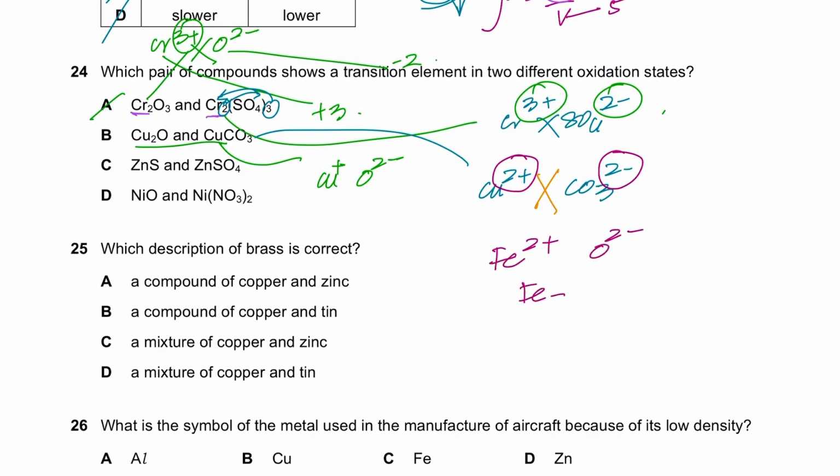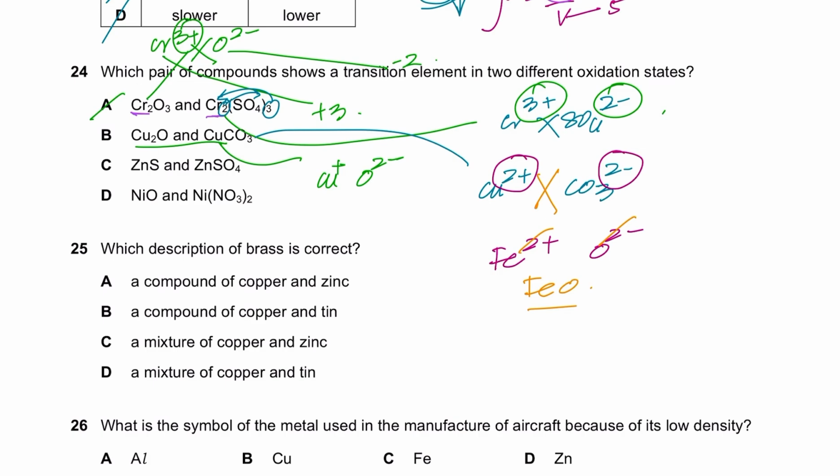Do we write Fe2O2 or do we write FeO? We write FeO because we know the charges are balanced. For one 2 plus, you need one 2 minus. That's the real concept behind it, right? But if you were to still use cross multiplication, then you simplify, the 2 and 2 cancel, and it becomes FeO.